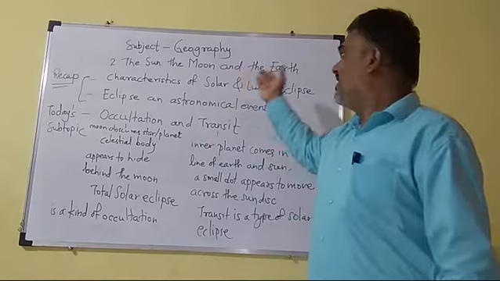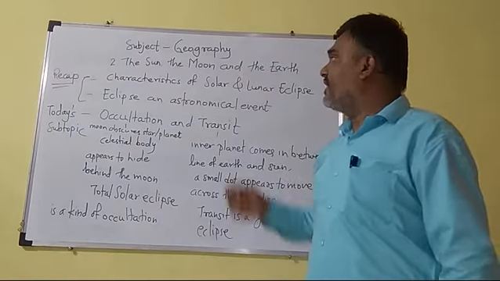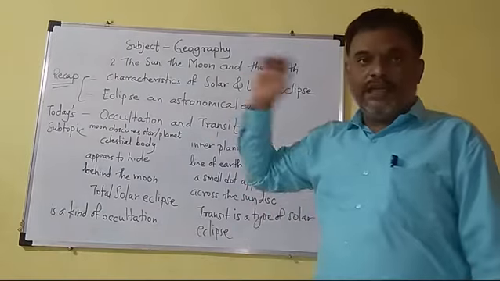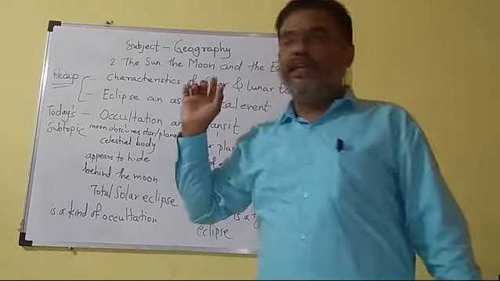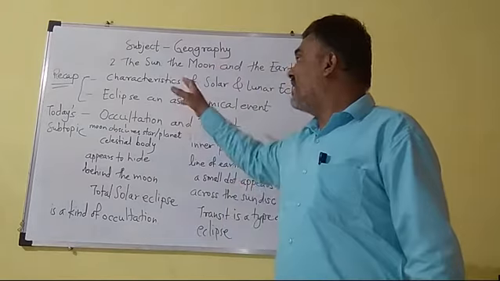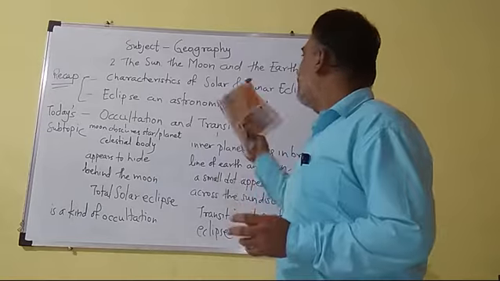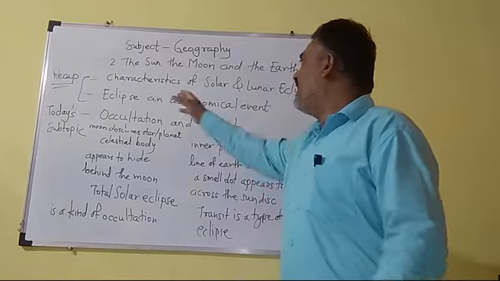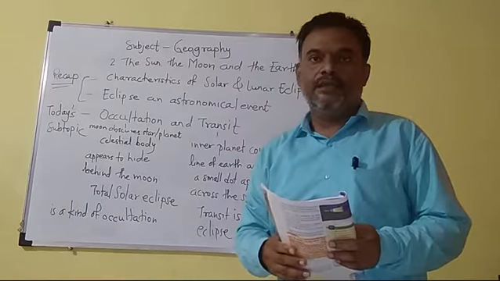Lesson number 2, the sun, the moon, and the earth. In the last period, we studied the topic eclipse, the types of solar and lunar eclipses. We also studied characteristics of solar and lunar eclipse, and we also studied the point eclipse as an astronomical event.